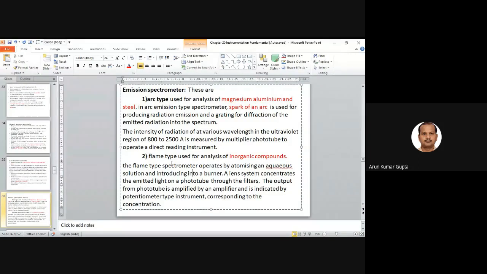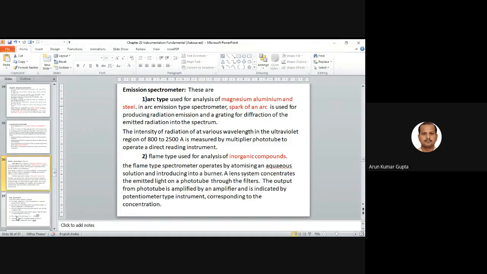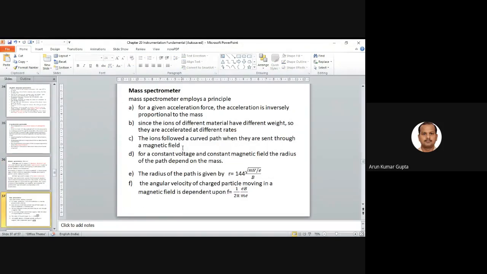This is a flame type for an inorganic compound. Generally we use this type of emission spectrometer. This is widely used in industry or research work. In a mass spectrometer, as I told you, a lot of mathematical equations are required. Here I mention some. I found these in other books, so that's why I put them separately.